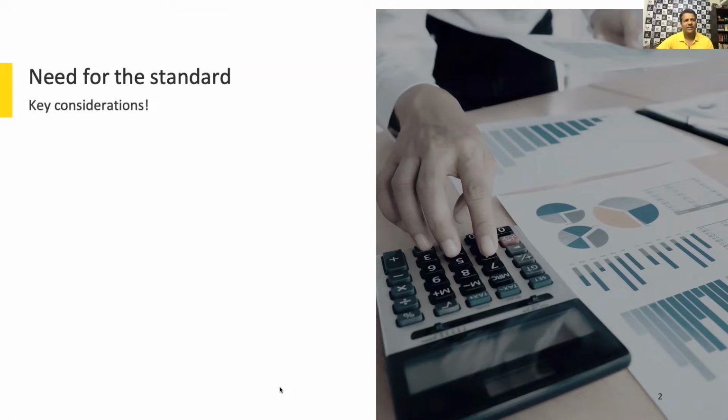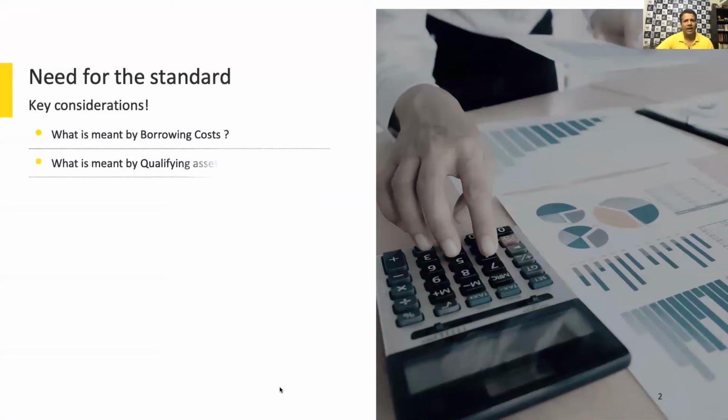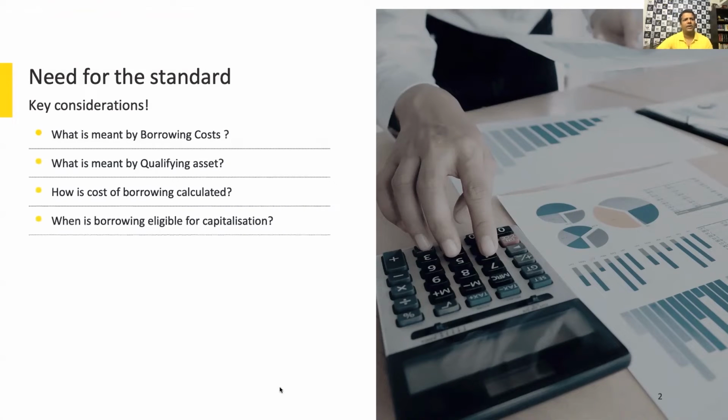Is there a specific borrowing? Is there a general borrowing? So what is meant by borrowing cost? What is meant by qualifying asset? How are you going to calculate the extent of borrowing? How do you determine the borrowing which is eligible for capitalization?